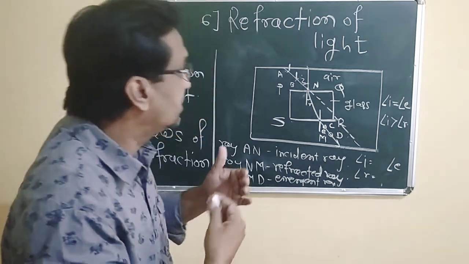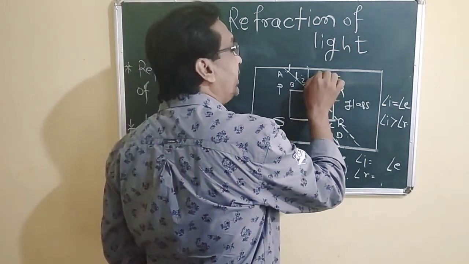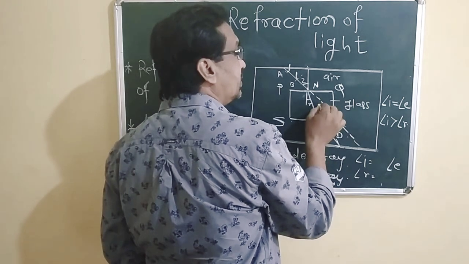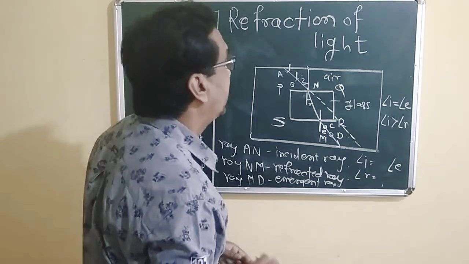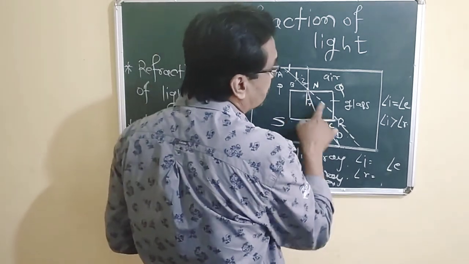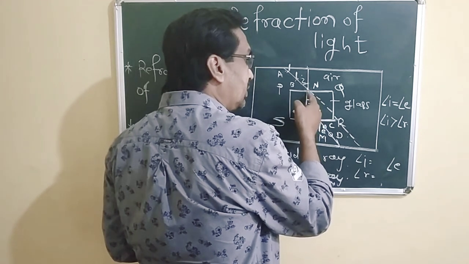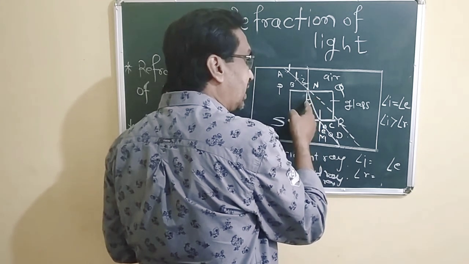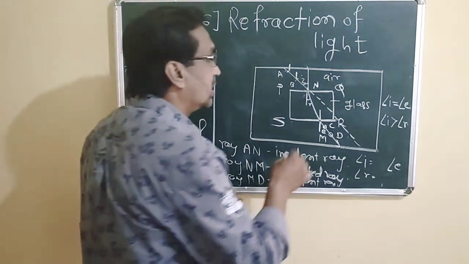When it changes the media, it changes its direction. Here is the rarer medium, and it is a denser medium. So it bent towards the normal. Actually it should travel in a straight line, but instead it travels making a certain angle. There is a slight change in its direction here.